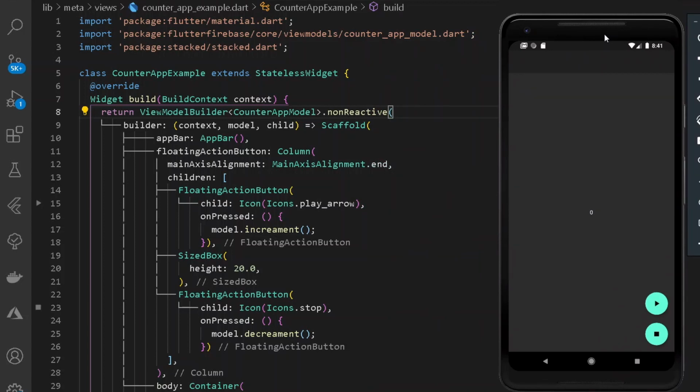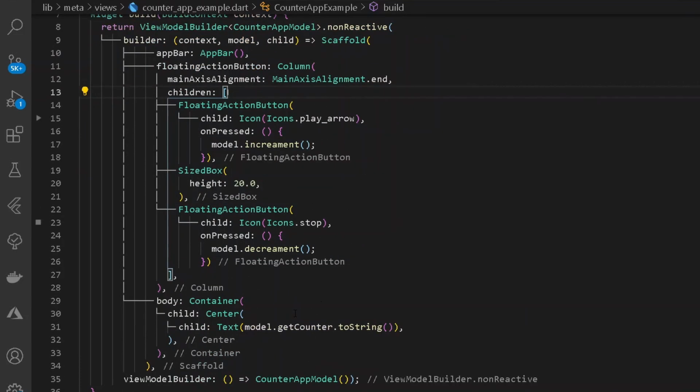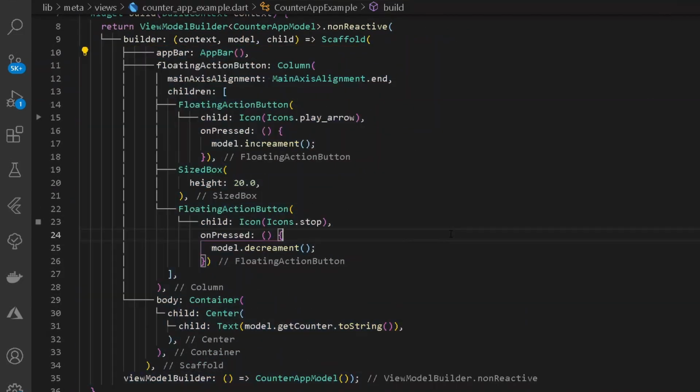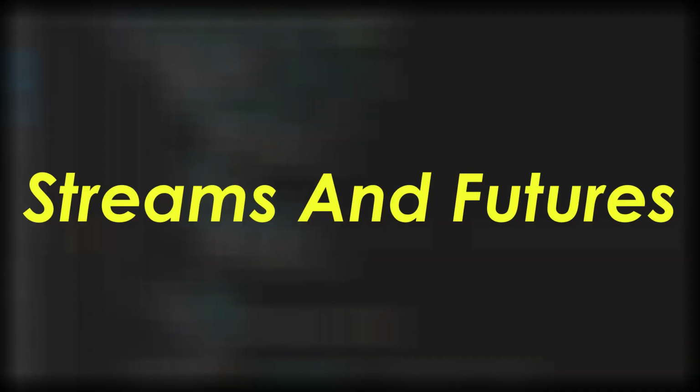When you simply extend your entire view model builder with reactive, all the UI under your view shall be changing from time to time. That is, the UI will be dynamic, but under a case of non-reactive, it will be static and still. So with this basic counter example, let's move forward and see two different main usages of our entire stack, that is under a case of streams and also for future.